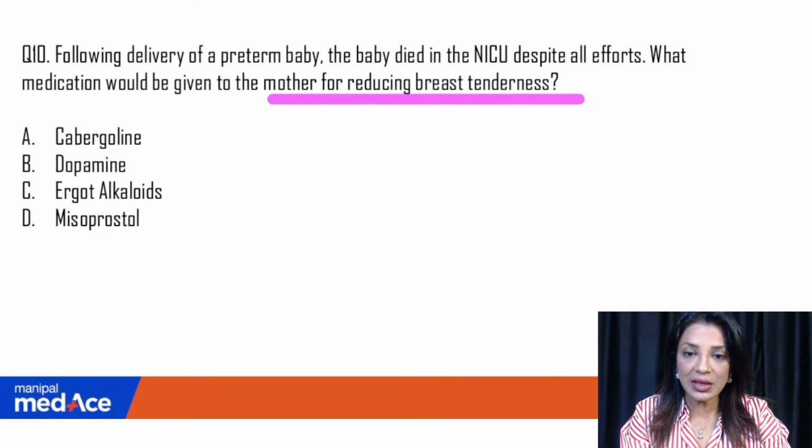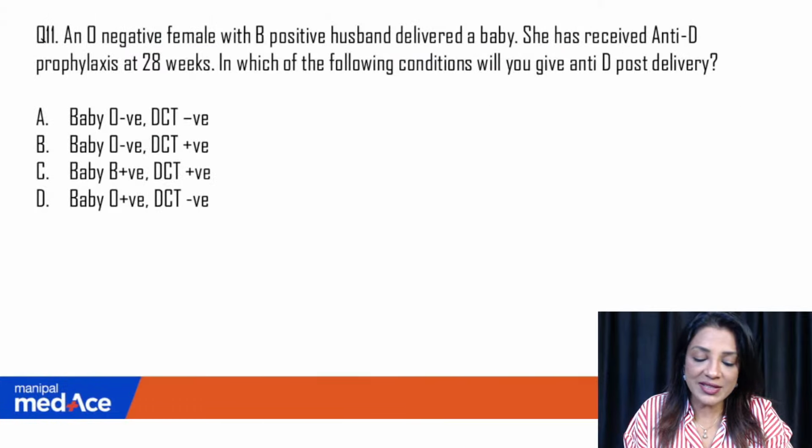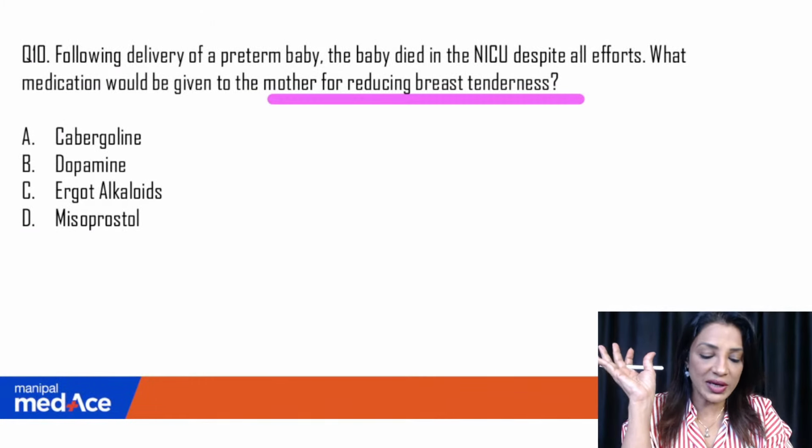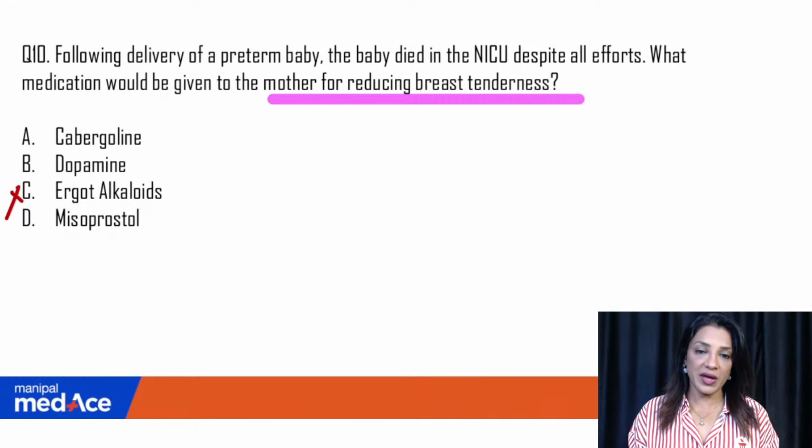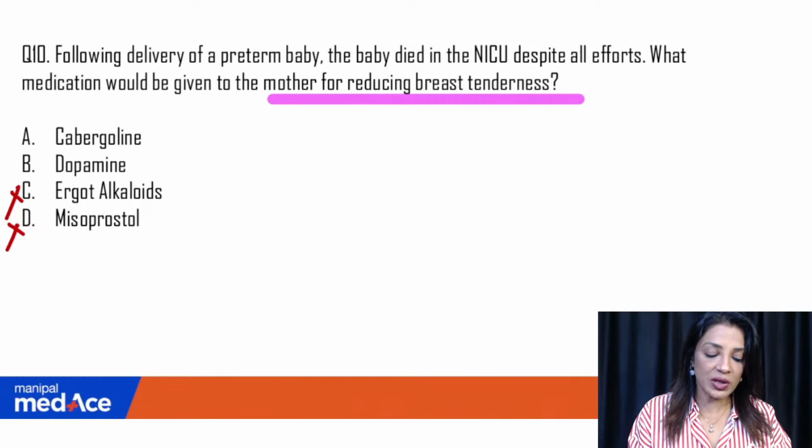You're saying cabergoline. Now, I have not included any slide here because I just want you to understand. It's very easy. You will not, of course, say ergot alkaloids because it is ergometrine. It is used for PPH. It is ergometrine. Misoprostol, again, is a prostaglandin.